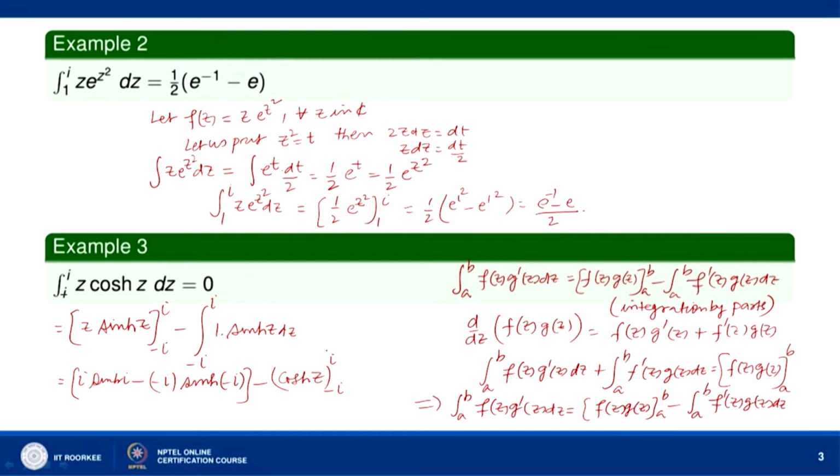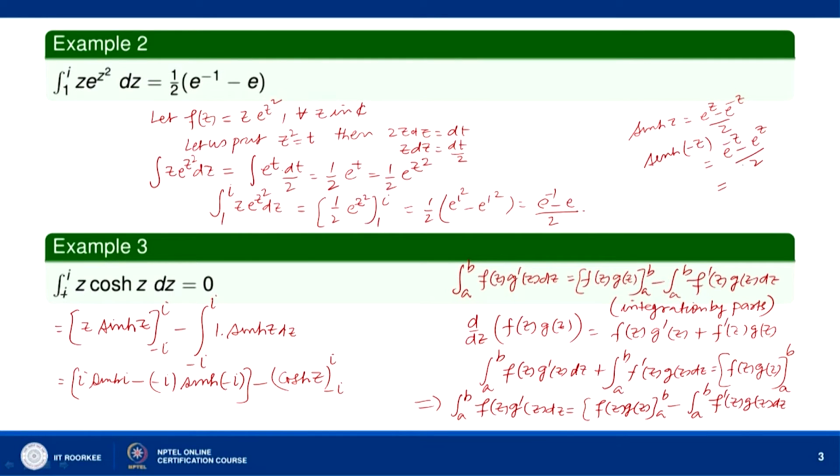Now, let us recall that sin hyperbolic z is equal to e to the power z minus e to the power minus z, by 2. If you replace z by minus z here, sin hyperbolic of minus z will be equal to e to the power minus z minus e to the power z, divided by 2.